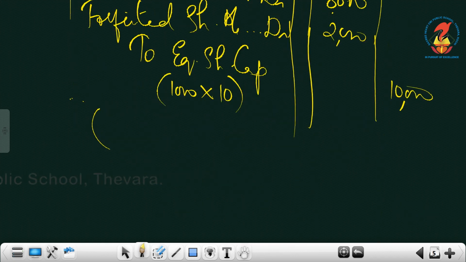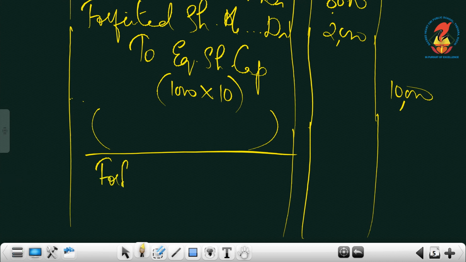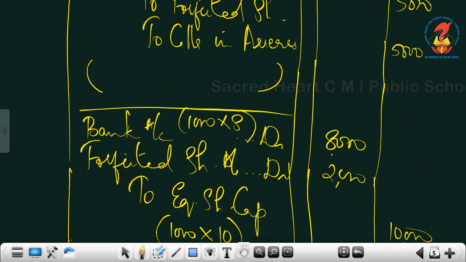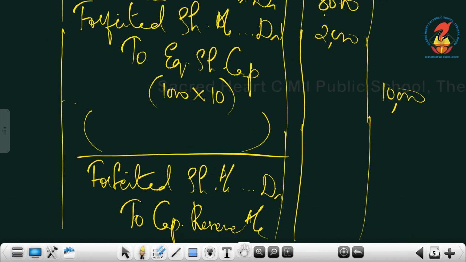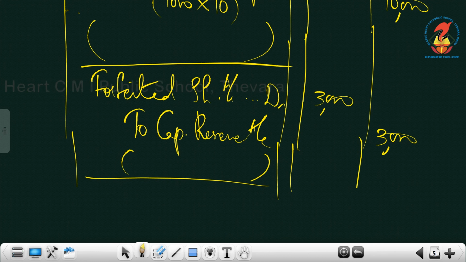Now the final journal entry, that is forfeited shares account debtor to capital reserve. Just find the difference because it's complete reissue. Capital reserve, that is 5,000 minus 2,000. So that is the final journal entry. Now you can close this.